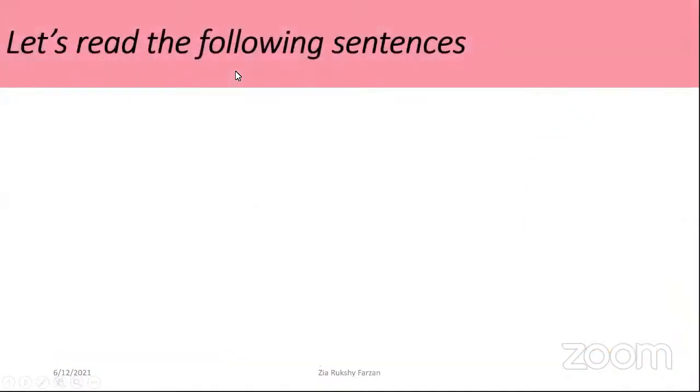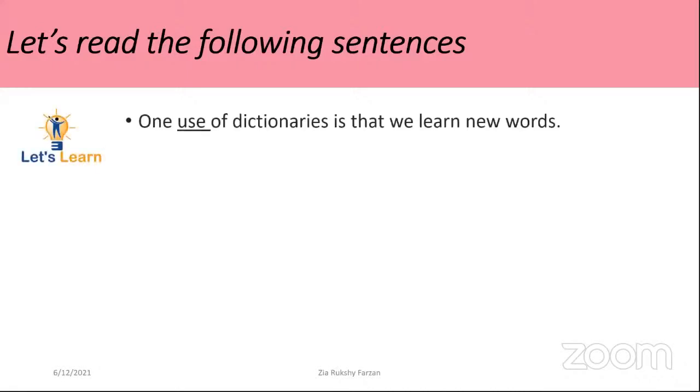Right? Today, here we'll read the following sentences. I have given you some sentences and we can read them. Here, the first sentence: one use of dictionaries is that we learn new words. Read this very carefully. One use of dictionaries is that we learn new words.